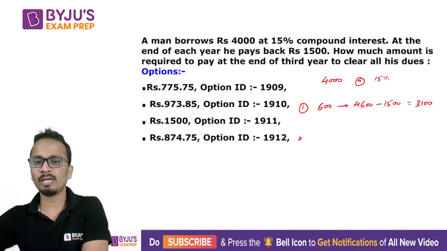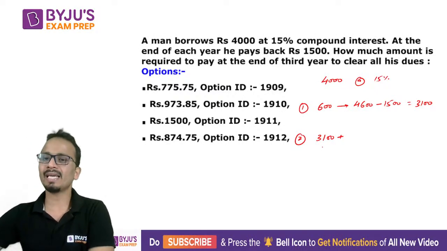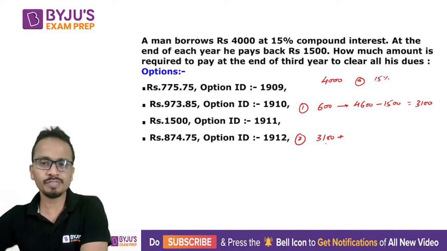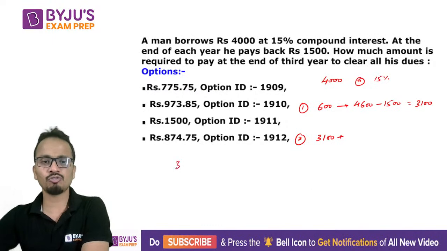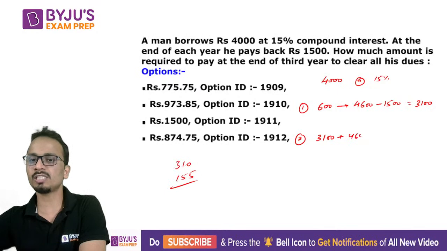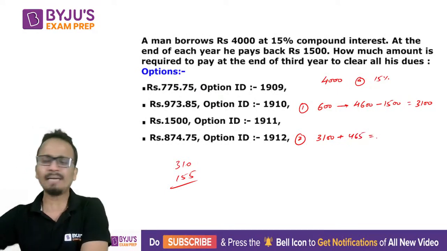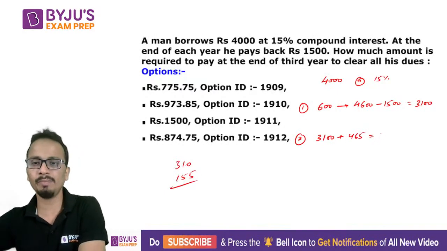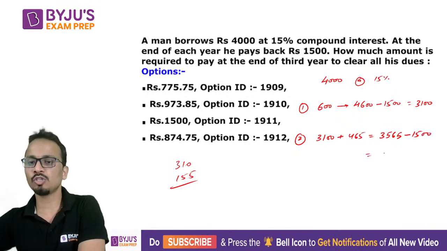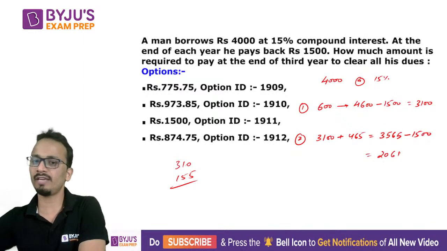All right. Now second year, the amount will become 3,100 plus. So this will be again increased by 15%. So 15% of this value will be 310 plus 155, that is 465. So 465 rupees will be the interest, and the amount at the end of second year will be 3,565, out of which 1,500 again it is paid. So it will become 2,065.